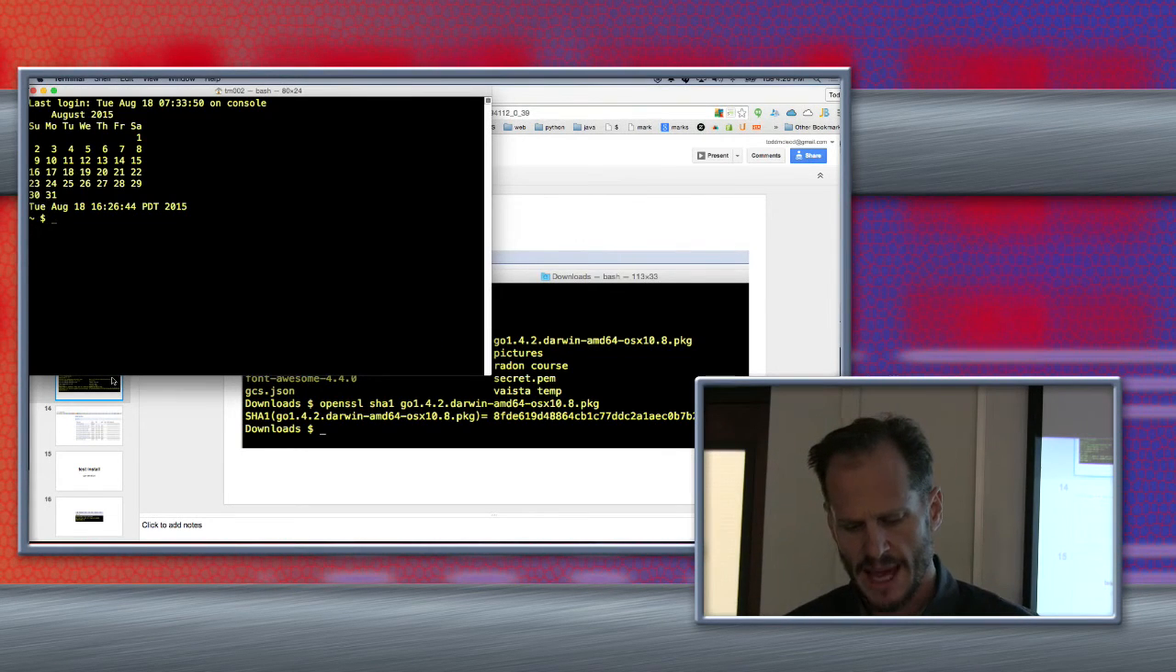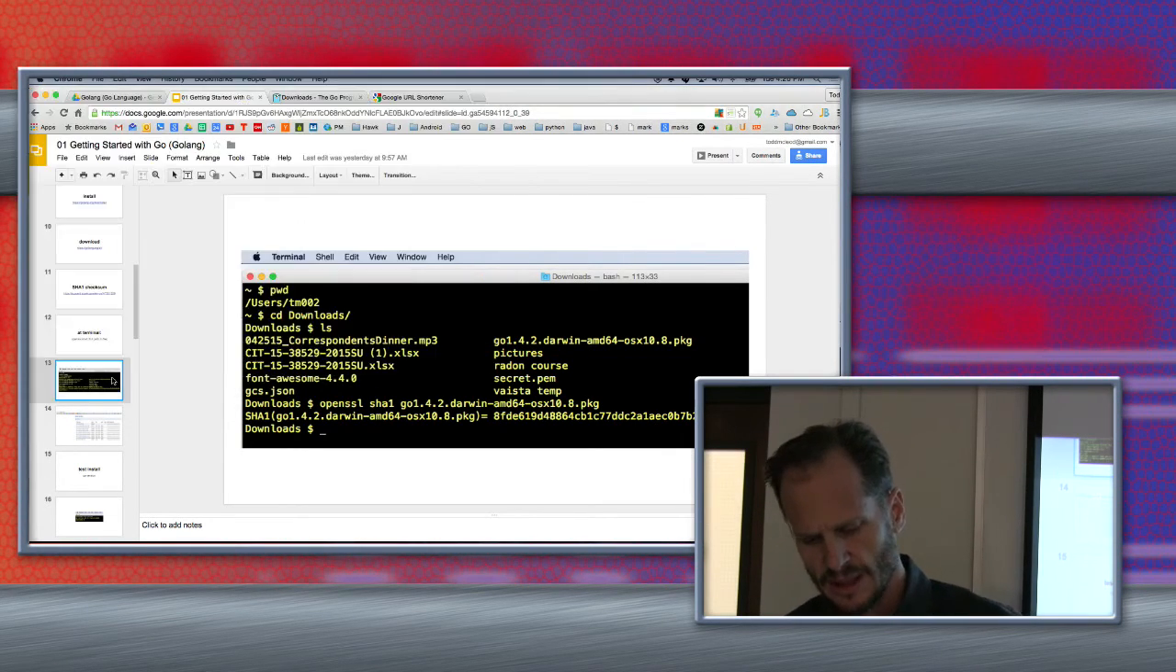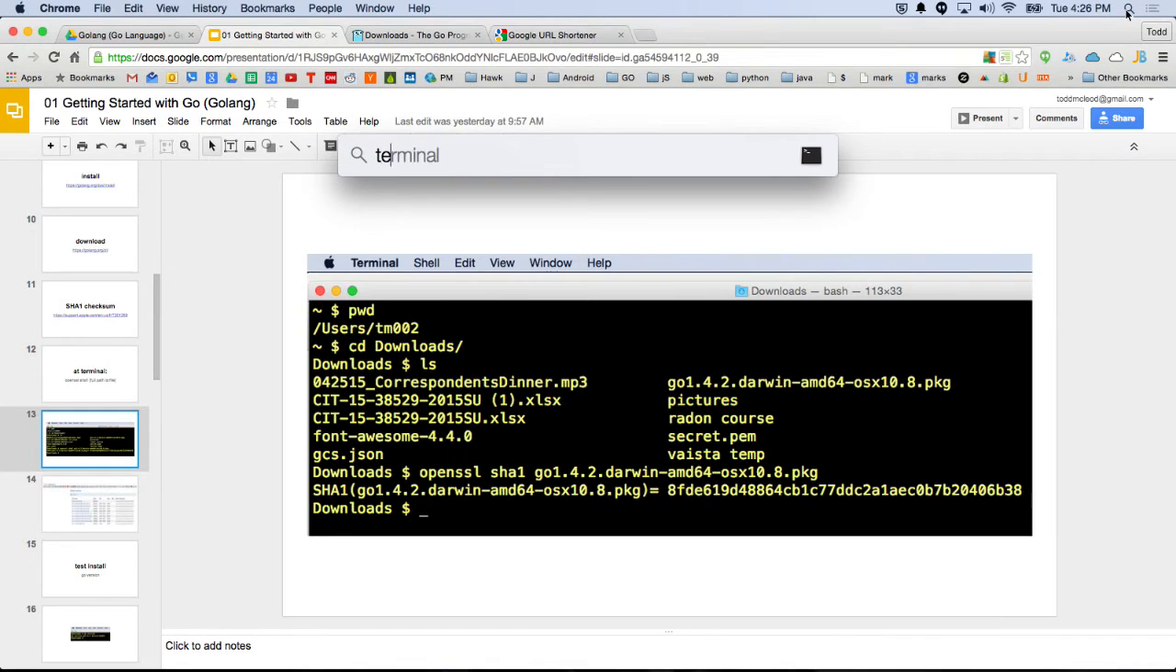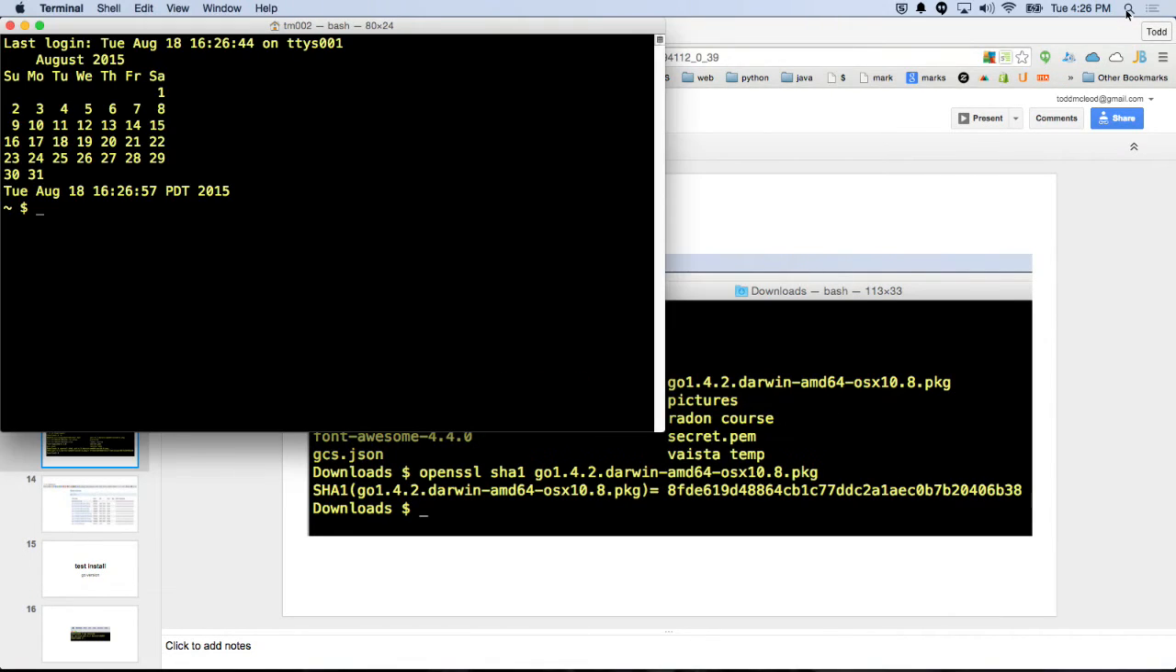If I do command spacebar, and so you saw me just open my terminal, I could have just come over to applications and found it, but there's the Spotlight feature on a Mac, or just command spacebar brings it up, and you type in what you want and it'll launch it. And so that launches my terminal right there.